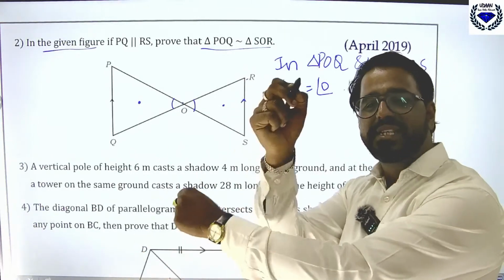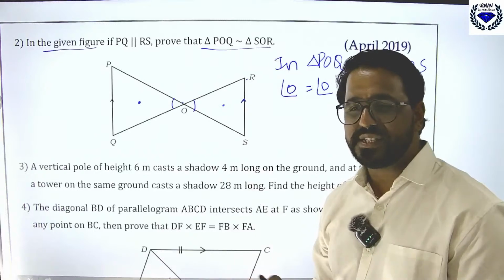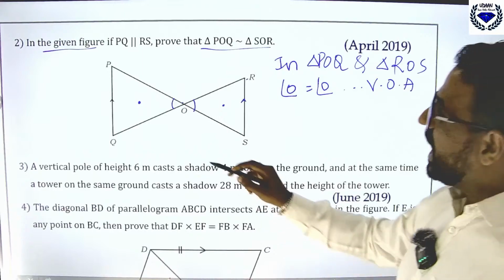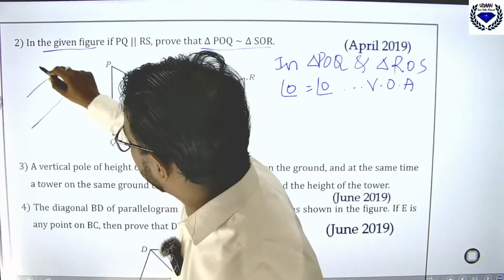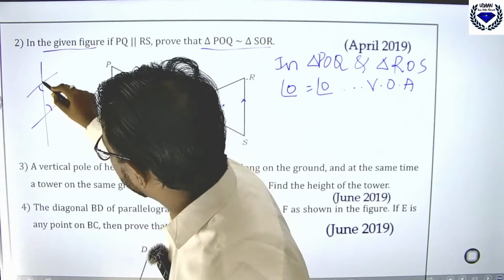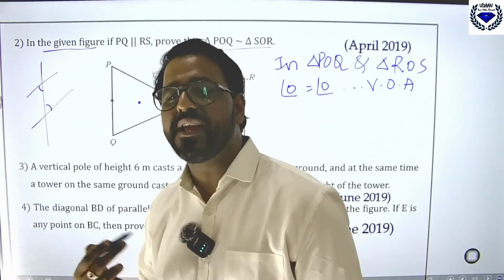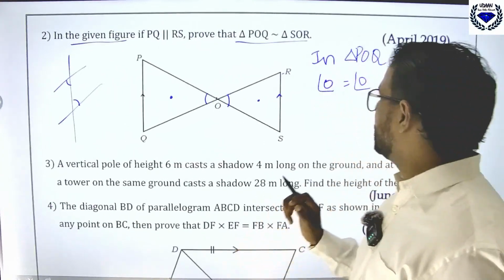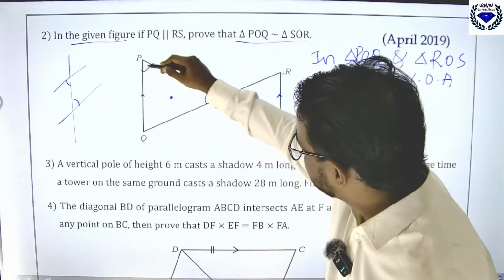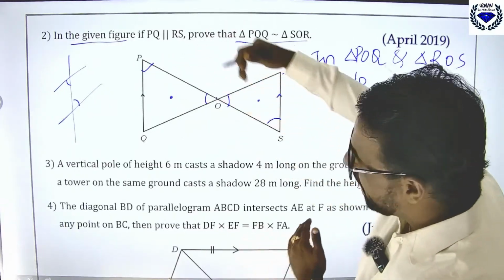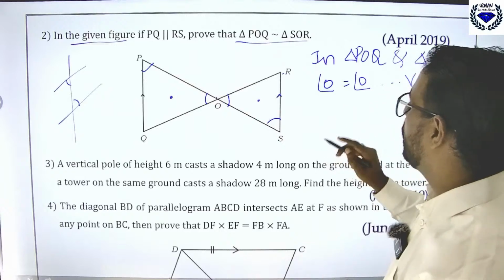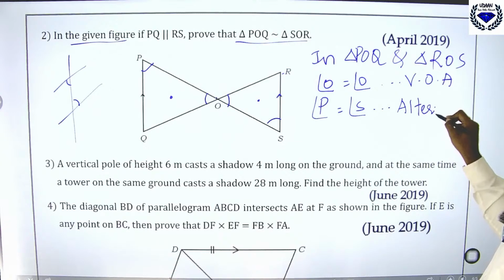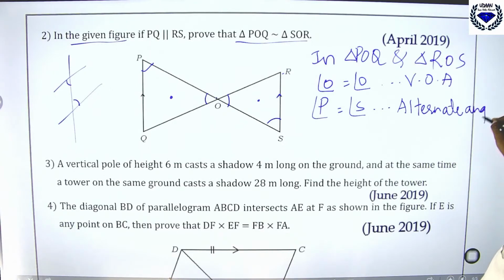Because if two lines are intersecting, then vertically opposite angles are equal. That means vertically opposite angles. And you know, if two lines are parallel, then this angle and this angle are equal. Why? Because alternate interior angles. Okay. So that means angle P and angle S, both are parallel. So angle P and angle S are what? They are alternate angles. Alternate angles are equal.